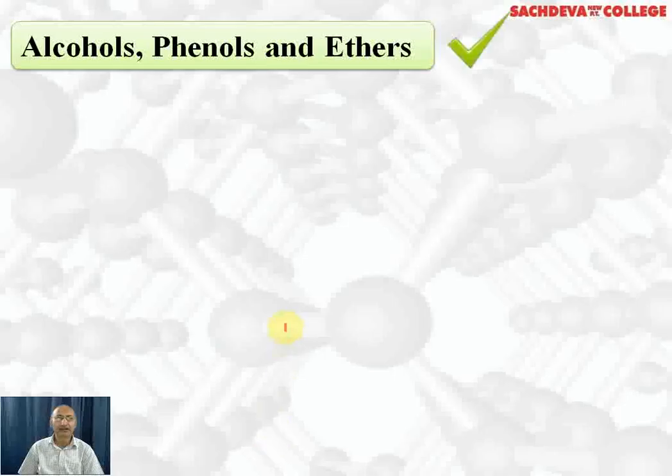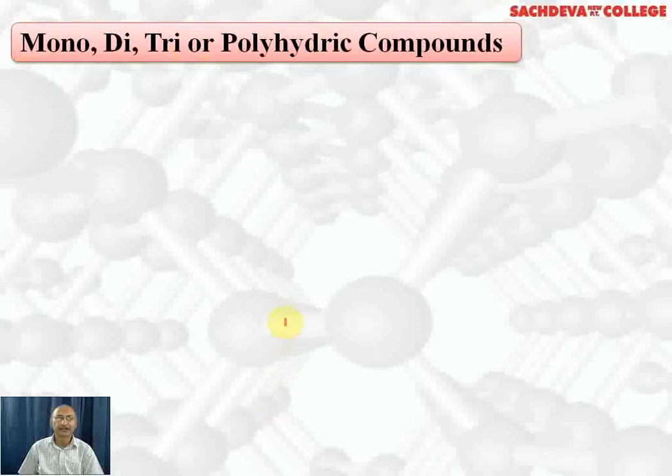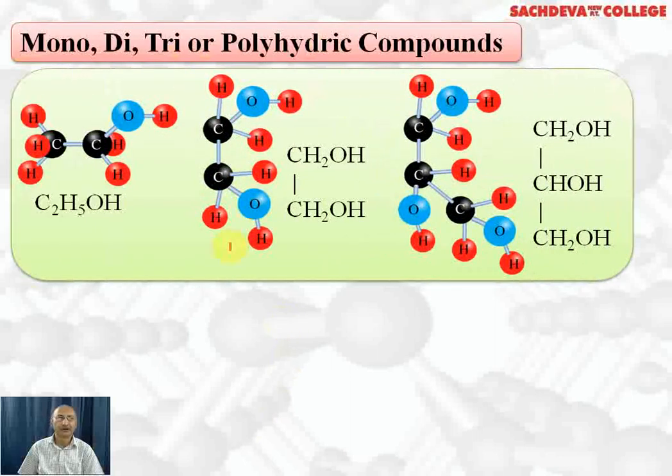Let's take up alcohols, phenols, and ethers. The first topic is classification. Alcohol is classified into monohydric, dihydric, trihydric, or polyhydric alcohol. The first example we have taken is monohydric alcohol, CH3CH2OH. It can also be written as C2H5OH. Ethyl alcohol is the common name. Ethanol is the IUPAC name. It has one OH group, that's why it is called monohydric alcohol.